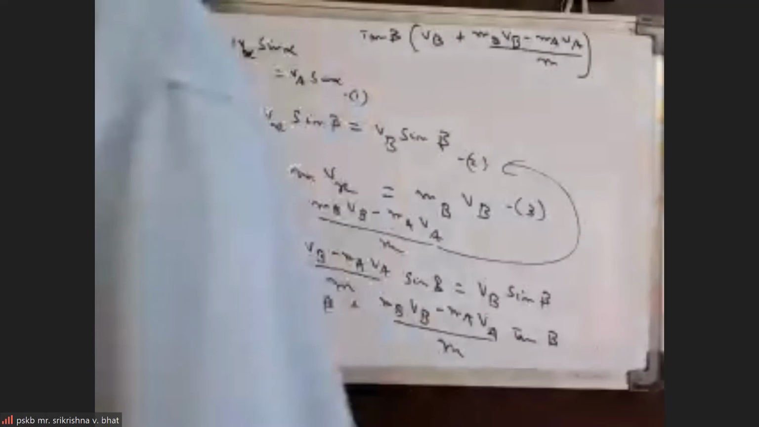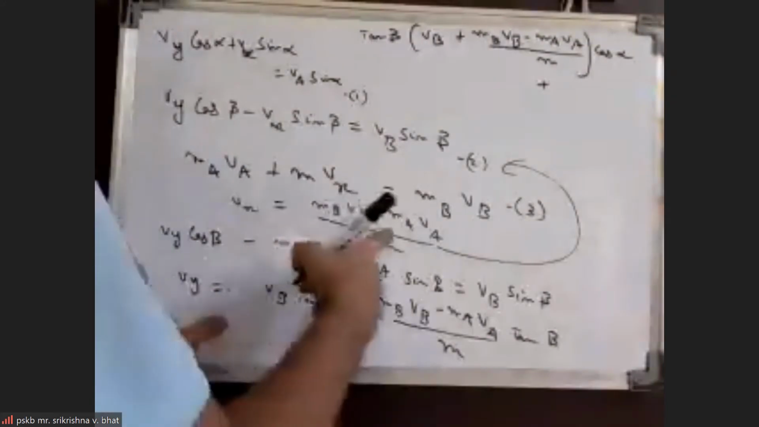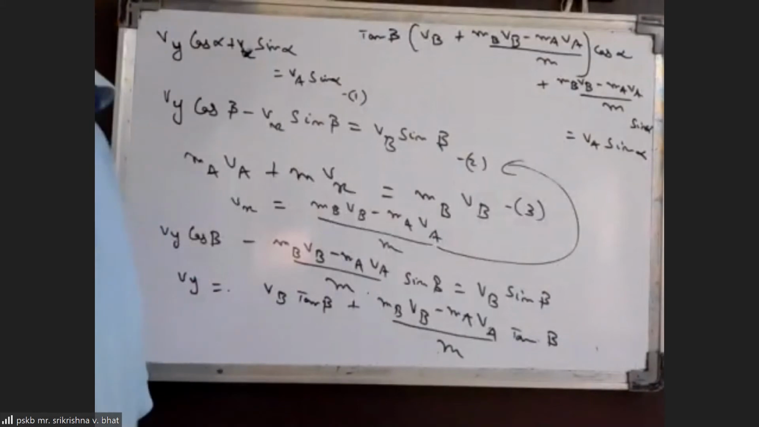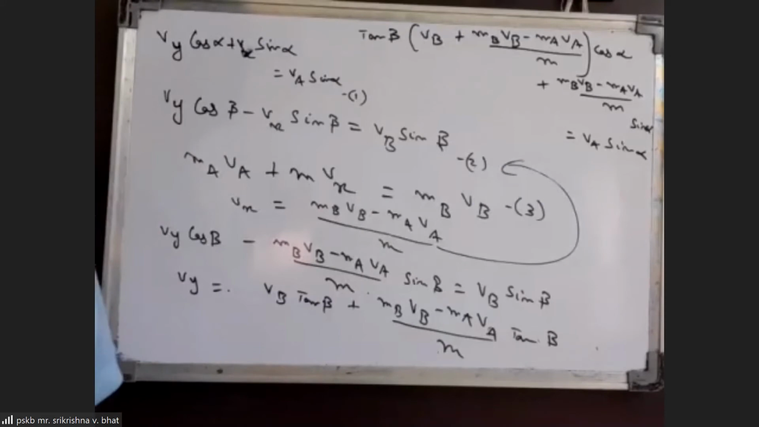This is what we have: Vy into cos alpha plus Vx sin alpha. But we already got Vx as MdVb minus MaVa by M. So MdVb minus MaVa by M, this into sin alpha, should be equal to Va sin alpha. So those are the equations we get finally, which is only involving Va and Vb. Then this equation we have to use to find the ratio of Va and Vb, that is Va by Vb.